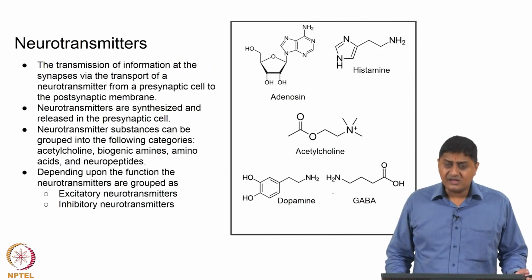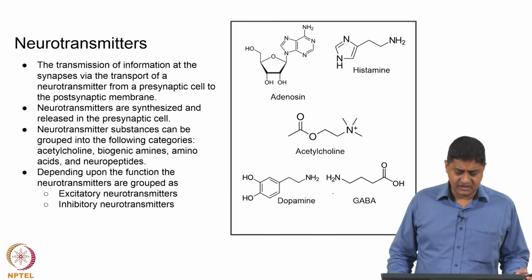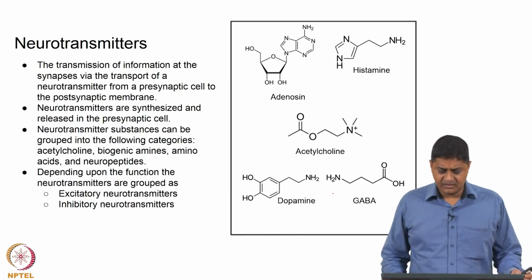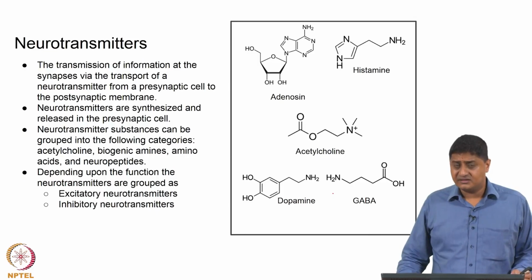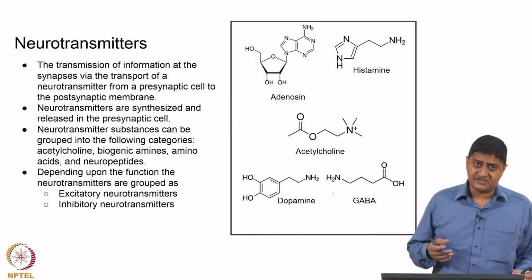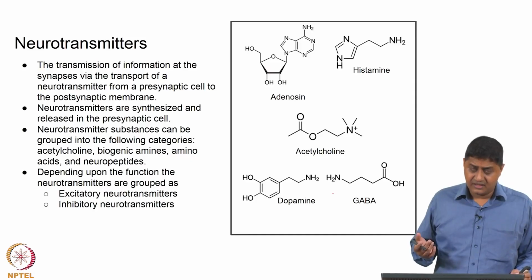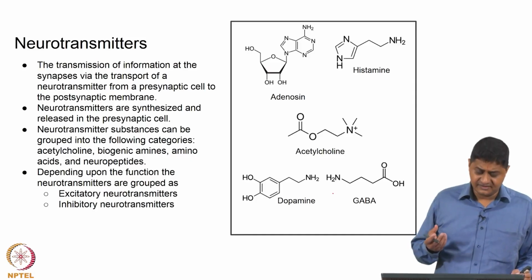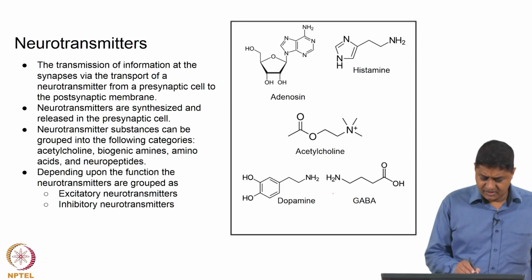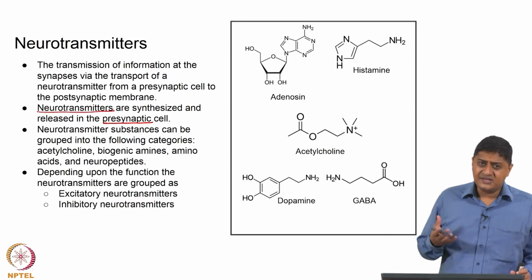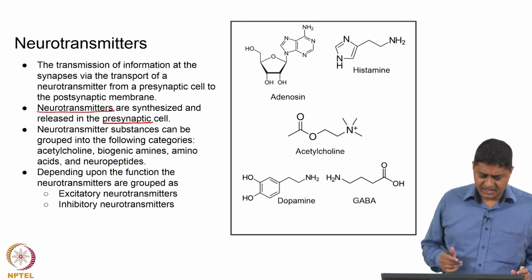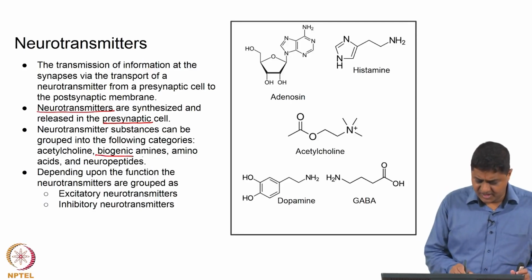Okay. What are the neurotransmitters, or what are the chemicals that we are talking about, right? Basically from a presynaptic cell, this chemical gets transported by diffusion to the postsynaptic cell, where it is detected and a response is generated, right. And these chemicals are synthesized and released in the presynaptic cell. Usually neurotransmitters are classified into various categories. These are biogenic amines, an example is dopamine,